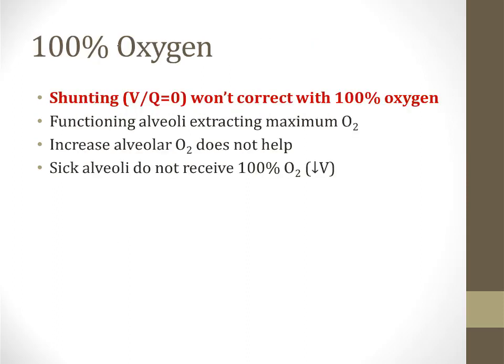If a patient has hypoxemia and you administer 100% oxygen and the cause of the hypoxemia is shunting or a VQ ratio of 0, the hypoxemia will not correct with 100% oxygen. This is because in the case of shunting, the functioning alveoli are already extracting the maximum O2, so increasing the alveolar O2 does not help those alveoli to work better. On the other hand, the sick alveoli do not receive any of the 100% O2 because they have decreased ventilation.